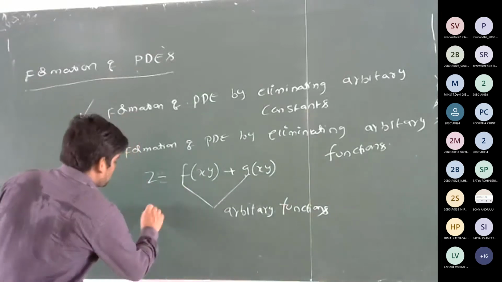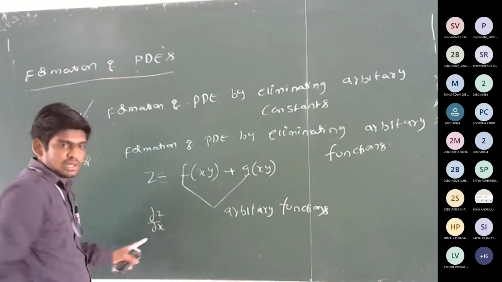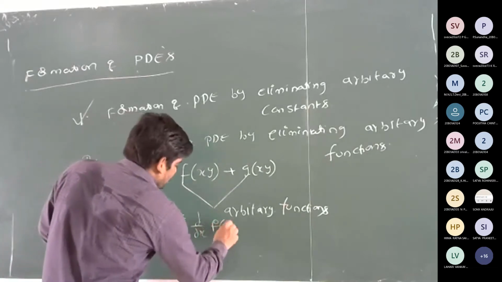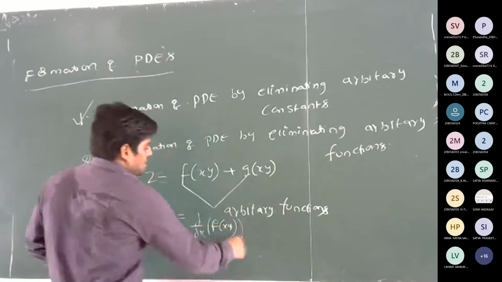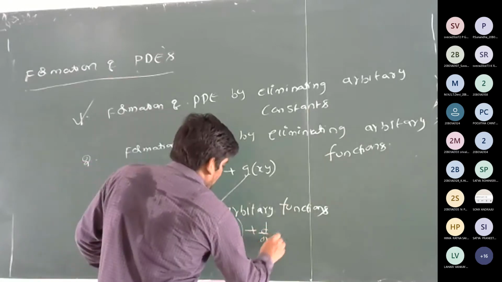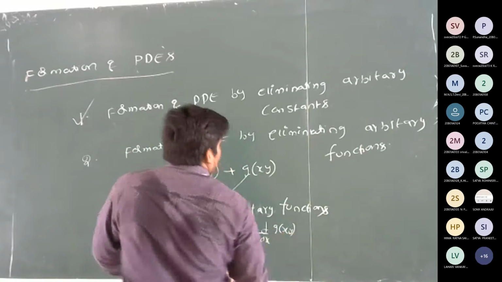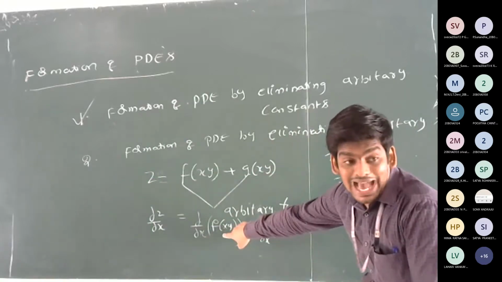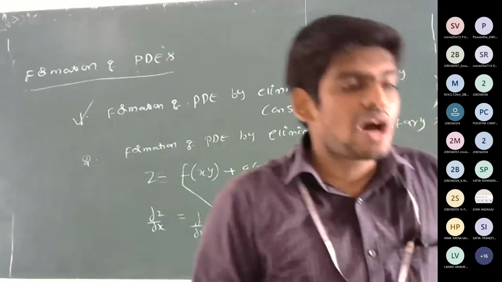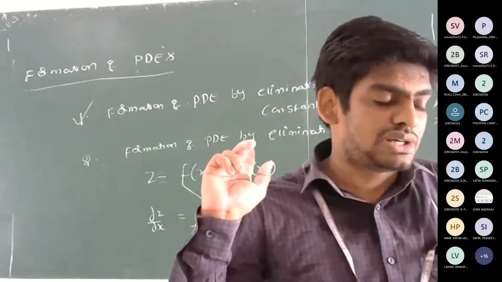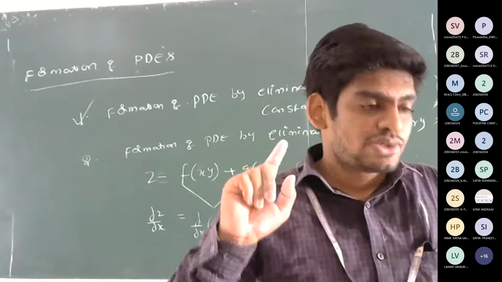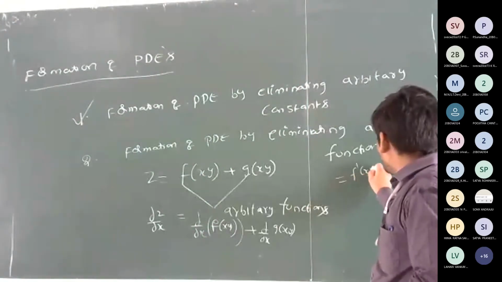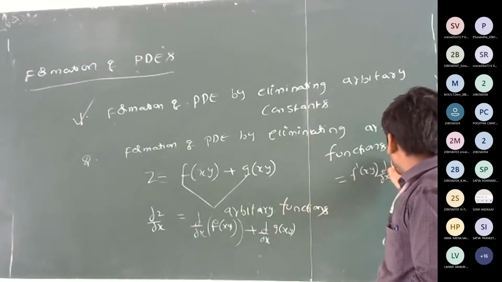So similarly, we have to calculate the derivatives, right? So dou z by dou x is dou by dou x of f of xy plus dou by dou x of g of xy. So that is equal to f dash, why? Because it is a function of xy. We already calculated the partial derivatives in the first semester. So it becomes f dash of xy into dou by dou x of xy.